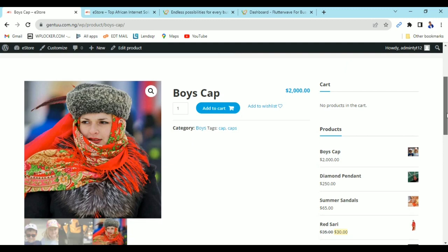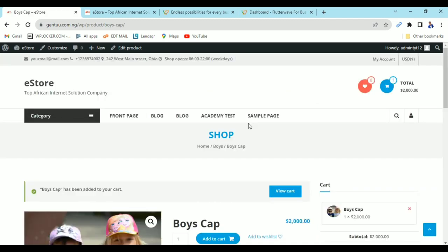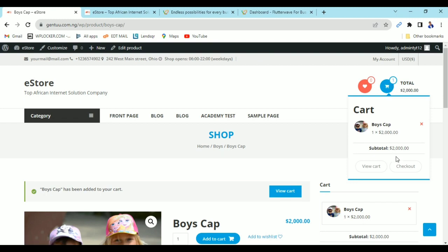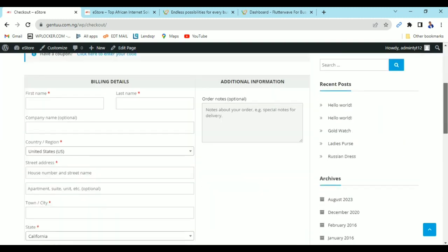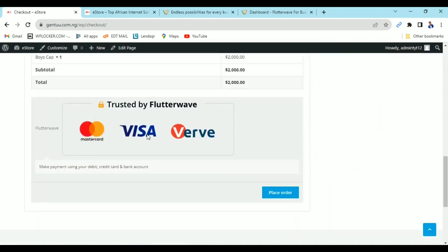Now we have it. I can decide to add it to cart. I just want to run you through how the shop works. I can decide to add it to cart. Now I have one product in my cart. I can check out. This is the payment gateway we set.